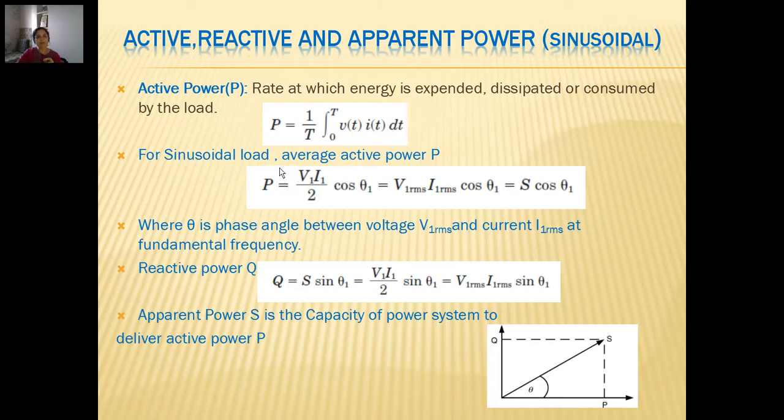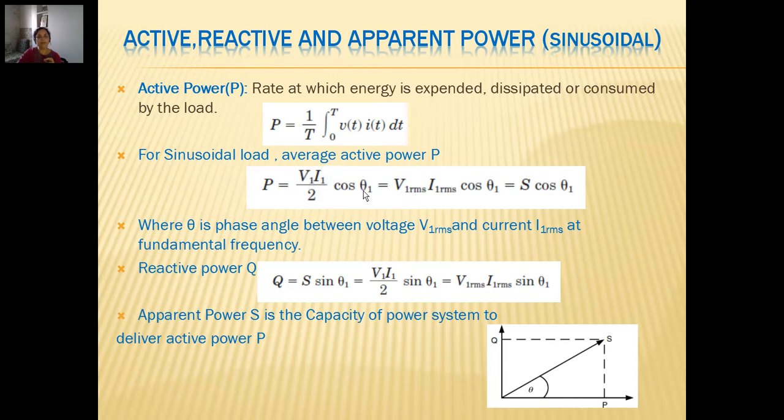For a sinusoidal load, the average active power is calculated using only the fundamental voltage and fundamental current magnitudes divided by 2, because this should be the RMS value. So V1 upon root 2 into I1 upon root 2 becomes V1 I1 upon 2 multiplied by cos of the angle theta 1 between V1 and I1.